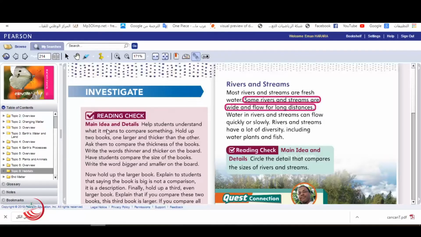So now, let's go to the book again. Open the book on page 214. Write the date March 24, 2020.